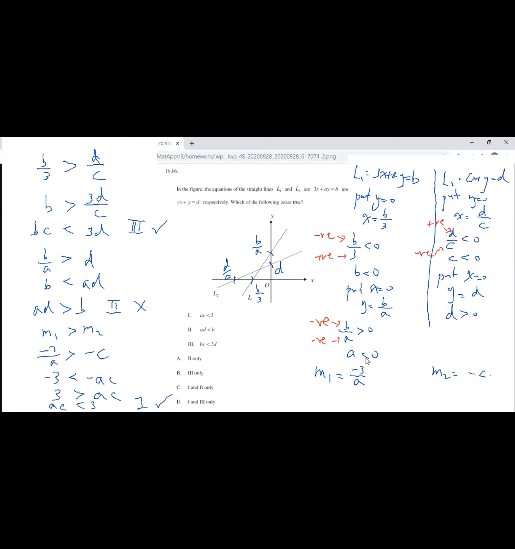Okay, so we have statement 1 and statement 3 correct, which means that the answer is option D.